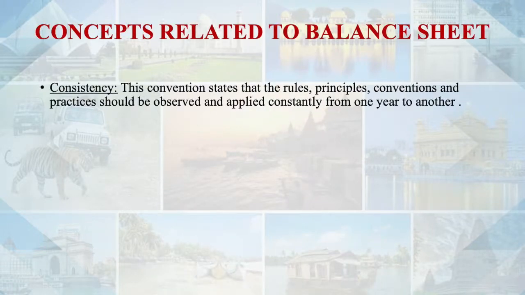Now what is this consistency? This consistency says that whatever you are doing, whatever is your procedure, whatever rules you are following, whatever principles, whatever practices, whatever methods you are following, you should keep on following them. You should be very consistent. That is, whatever you have done in the past years, the same should be continued in the coming years also. It should not keep on changing. We should be very consistent with the application of rules, procedures, processes and methods in our organization.